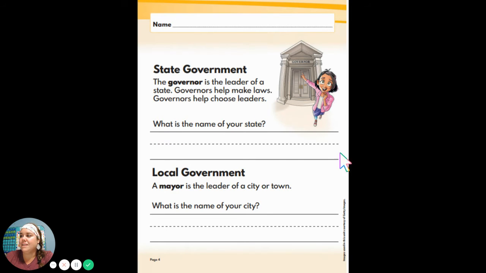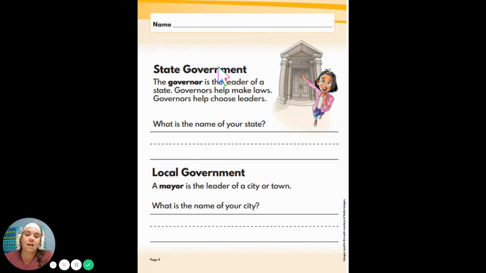So right here on this line in your Studies Weekly Guide, you're going to be writing the name of our state. And our state right here is Michigan. And your family can help you to spell that. Michigan. Awesome.